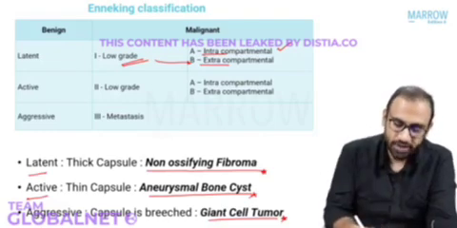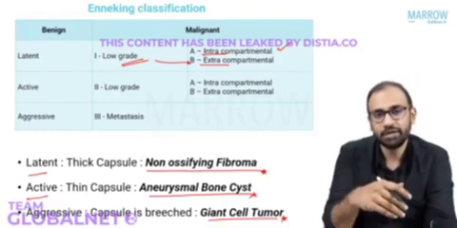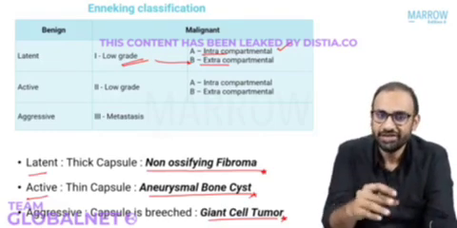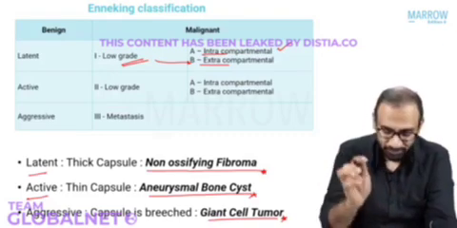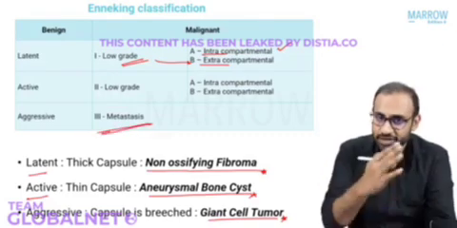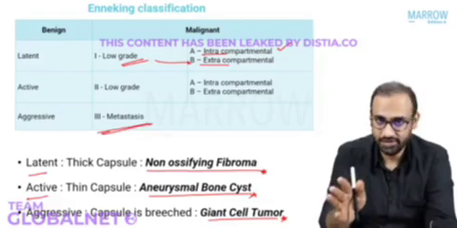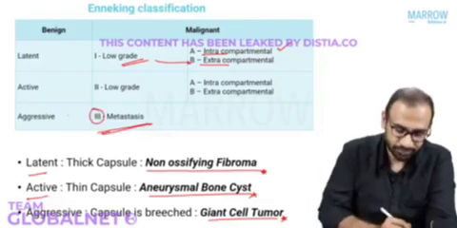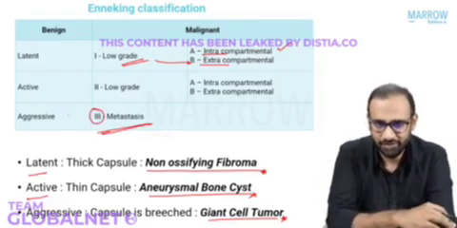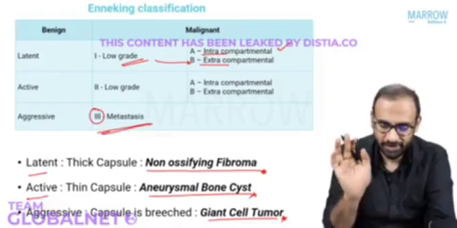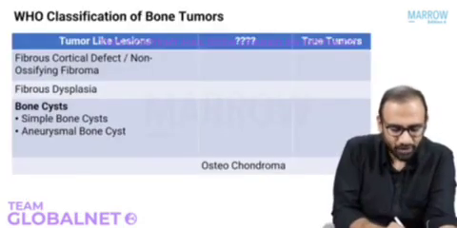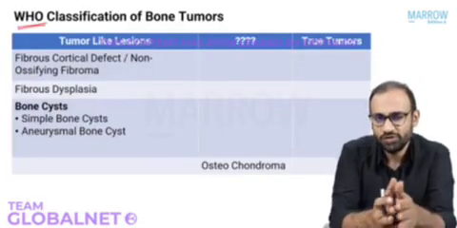Similarly, 2A is high-grade intracompartmental, 2B is high-grade extracompartmental. Okay? And any grade, whether it's low or high, if it metastasizes, we call it 3. So this was the staging given by Enneking. Okay, is that clear? Now, we are not interested in Enneking staging anymore because we have something better.